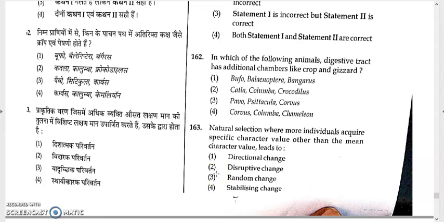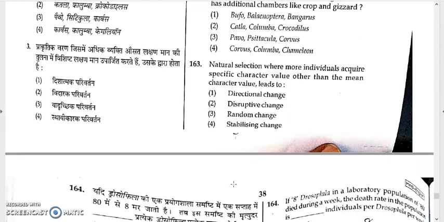In stabilizing selection, the middle value is preferred. In directional selection, only one value, either higher or lower, is preferred. In disruptive selection, both the higher and lower values are preferred, and the mean value gets no preference. Since more individuals acquire values other than the mean, it is disruptive. The answer to 163 is option 2, disruptive selection.